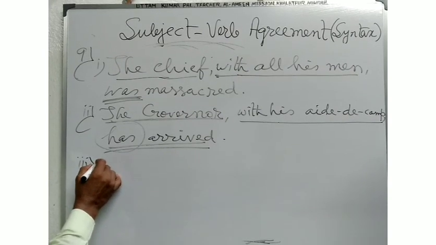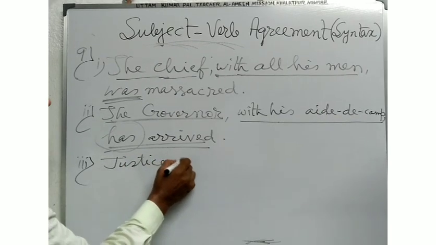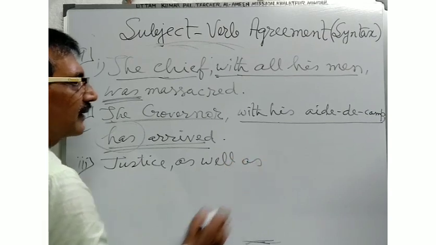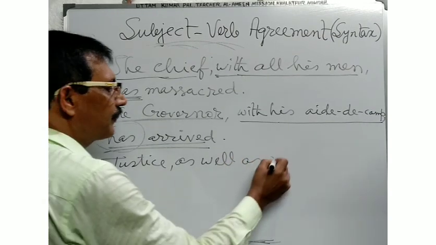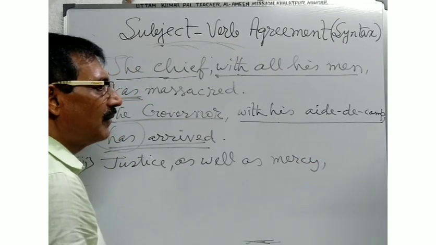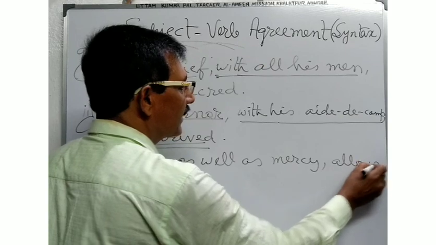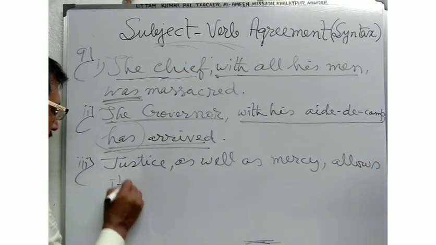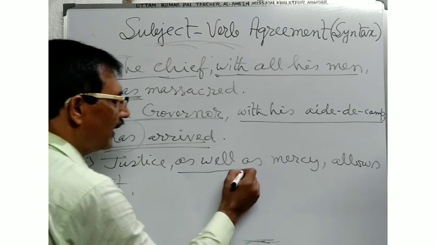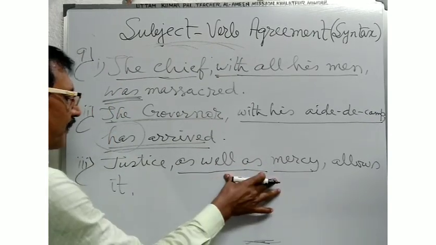Suppose justice as well as mercy allows it. Here justice as well as mercy, as well as mercy is parenthetical.